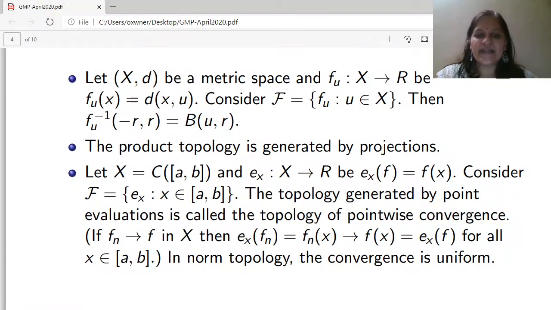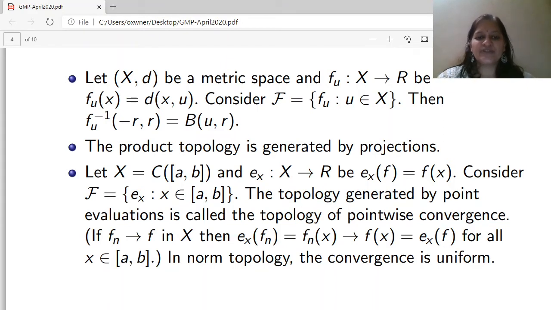Now consider the collection F of all such functions f_u where u belongs to X. Then the weak topology generated on X by this collection is our usual topology given by the metric, because f_u inverse of (-r, r), the open sets, is B(u, r), which is the usual ball. So it is a ball with center u and radius r.